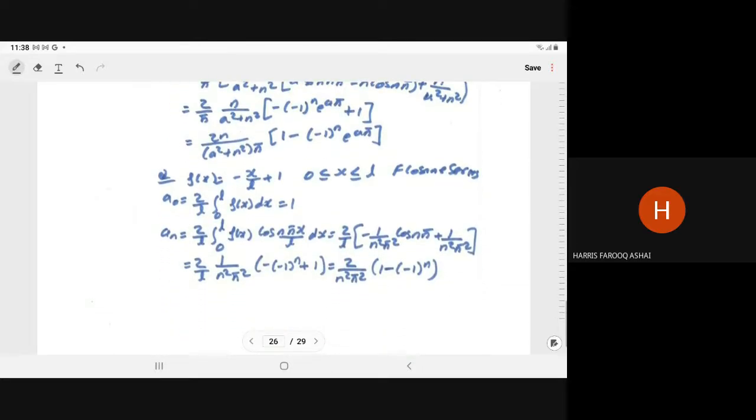If we have f(x) is equal to minus x upon L plus 1 and the interval of x is 0 to L. So instead of minus L to L, now it is 0 to L. It is already in the half range, so you have to find the Fourier cosine series.